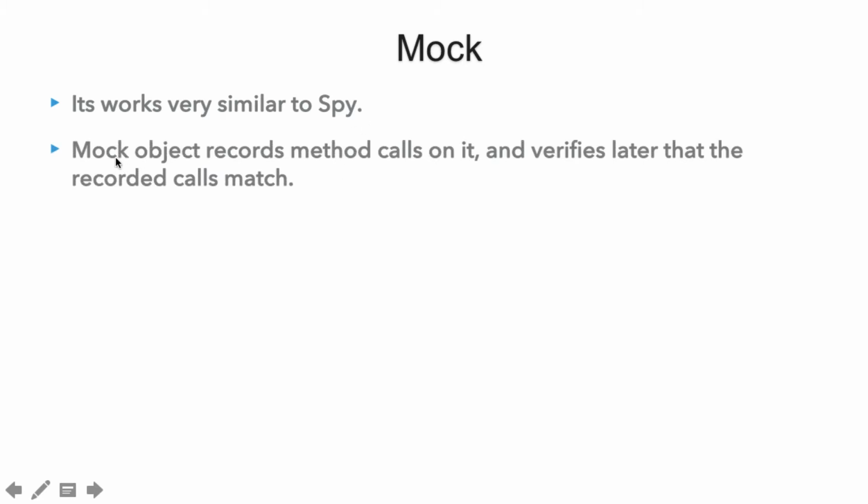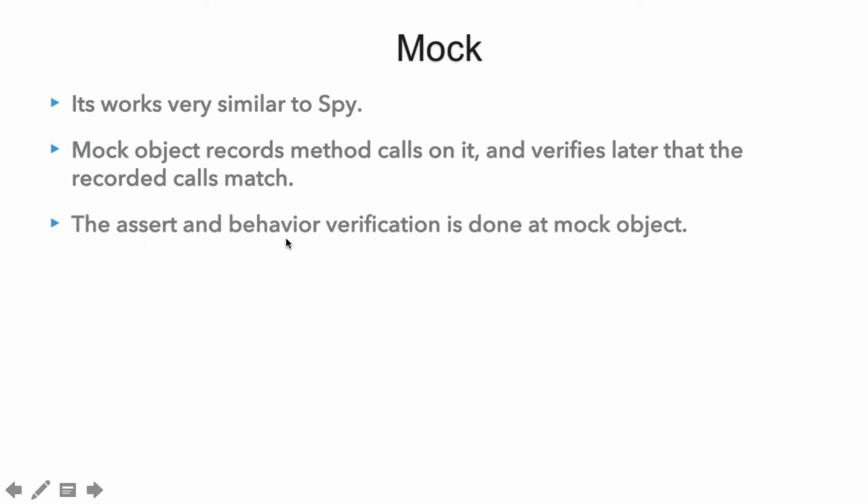So friends, what do we mean by mock? Here, mock works very similar to SPY. One, it also has the behavior verification capability. That is, the mock object records the method calls on it and verifies later that the recorded calls match. So it is very much similar to the SPY, with the only difference being that the assert and behavior verification, which we actually do at the test layer, is usually done at the mock object.